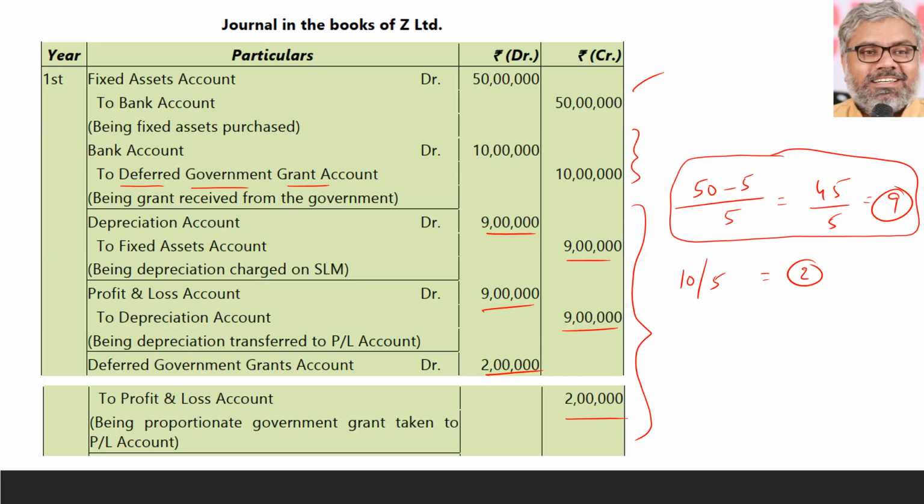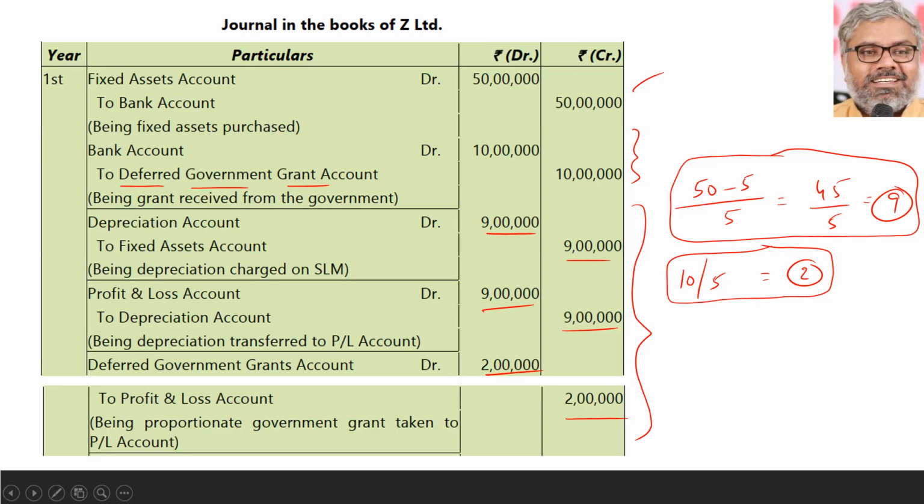Depreciation is calculated normally, but the government grant which was received in 1 year will be credited to the P&L account, treated as income of various years throughout the life of that asset on some systematic and rational basis. Normally, when nothing is mentioned, systematic rational basis means straight line basis only. Equally we recognize it over the life of the asset. In this case 2 lakhs will be treated as income each year over the life of the asset.